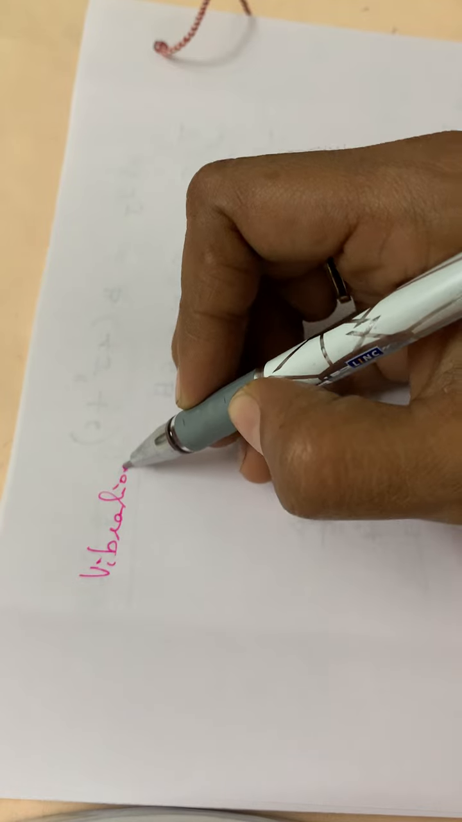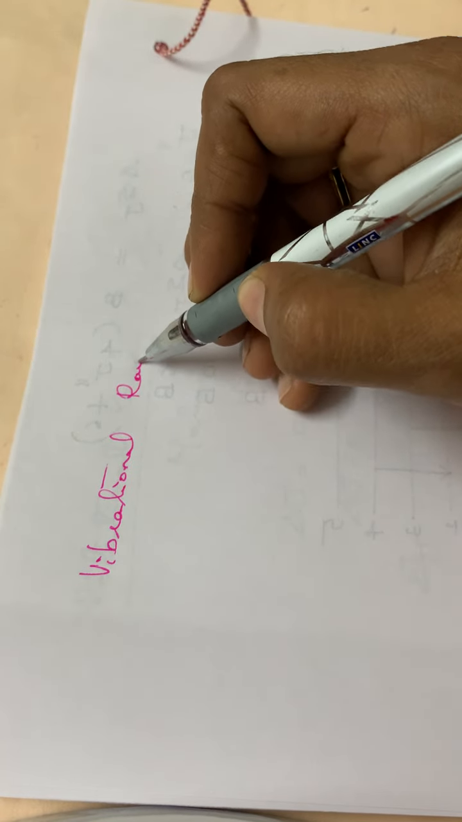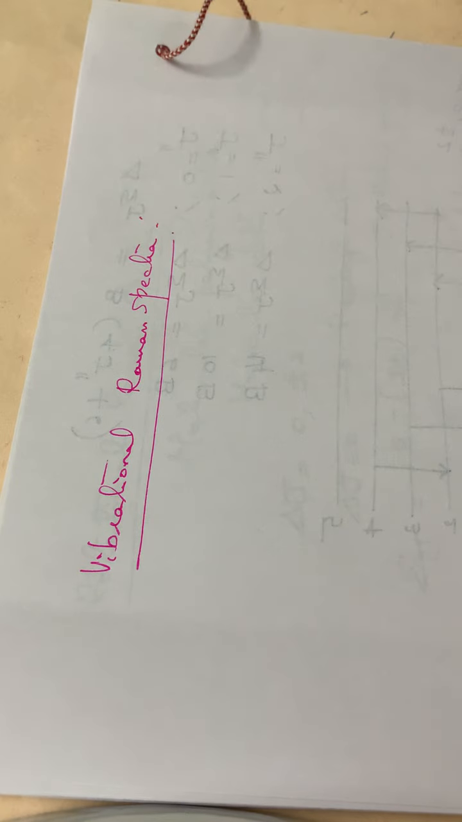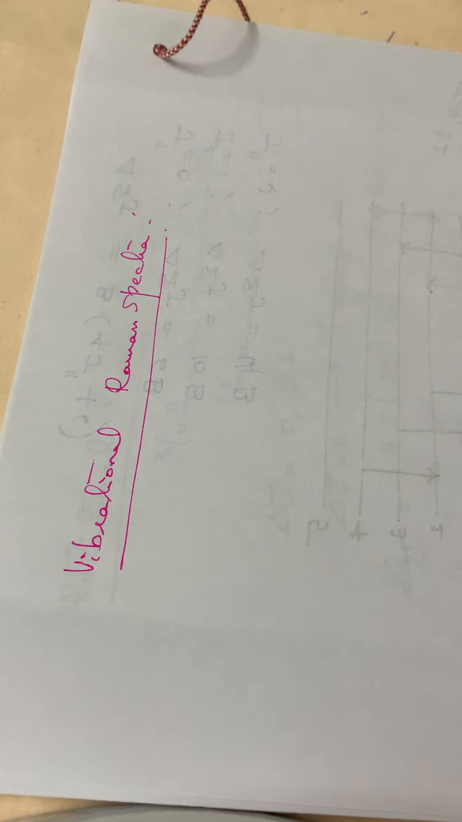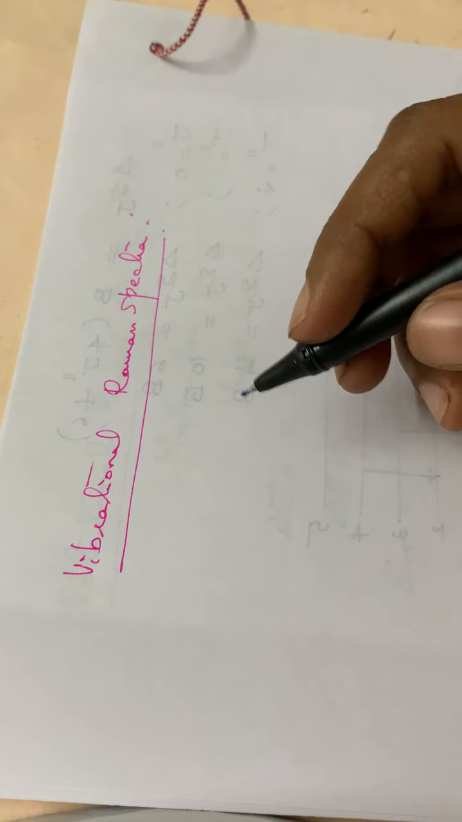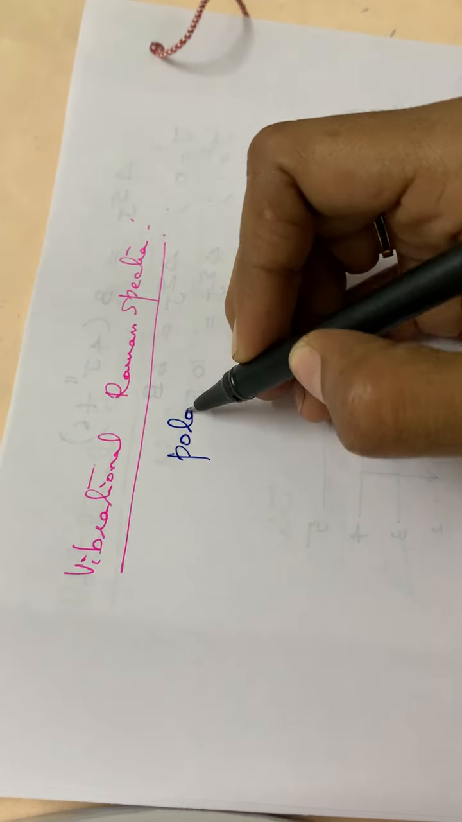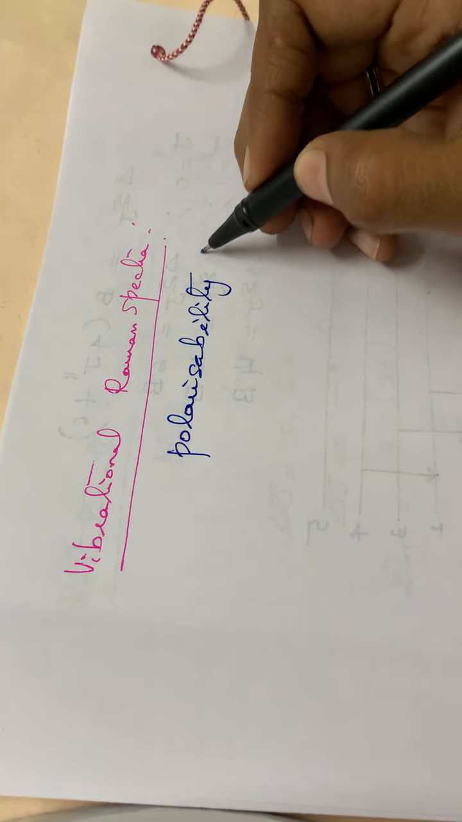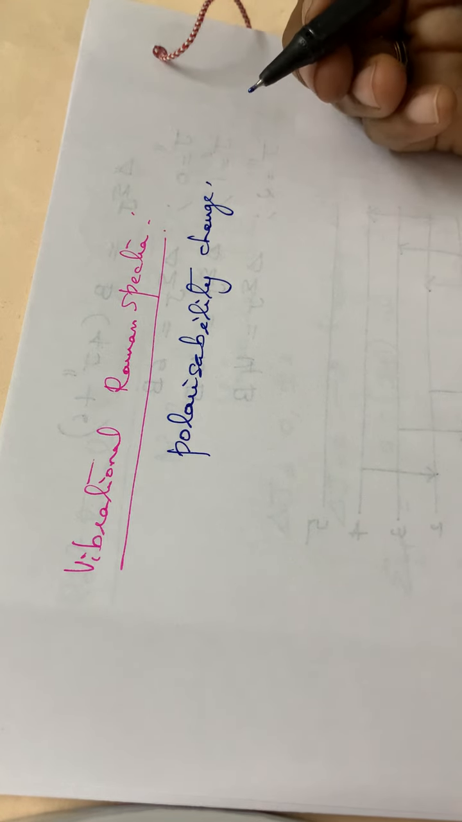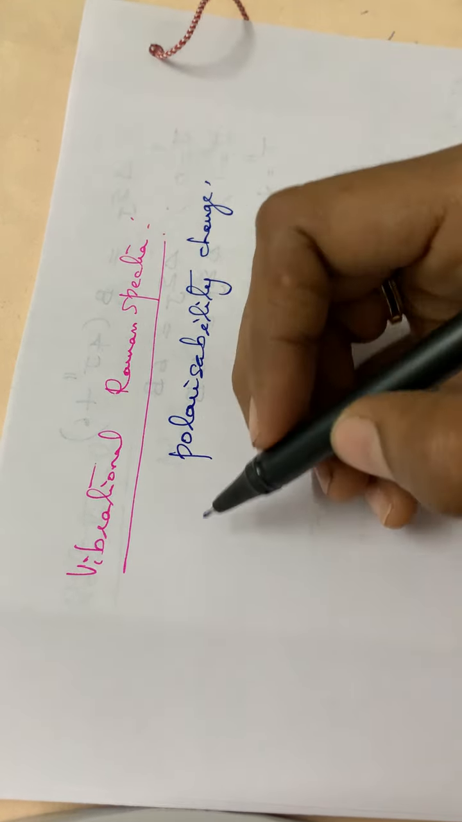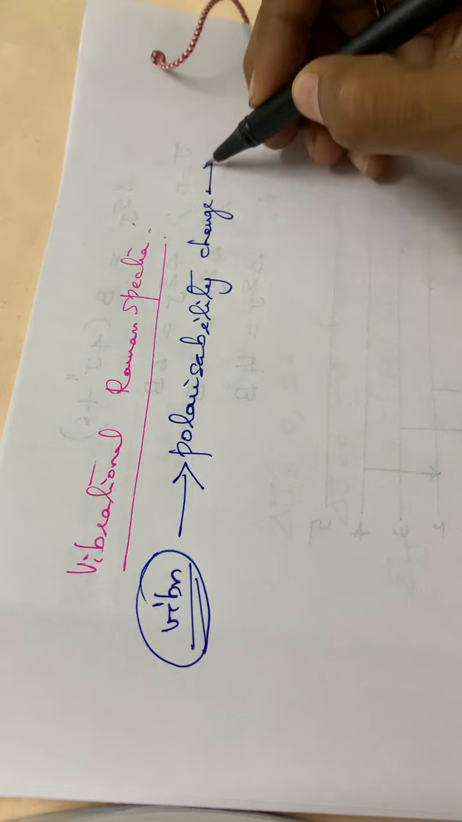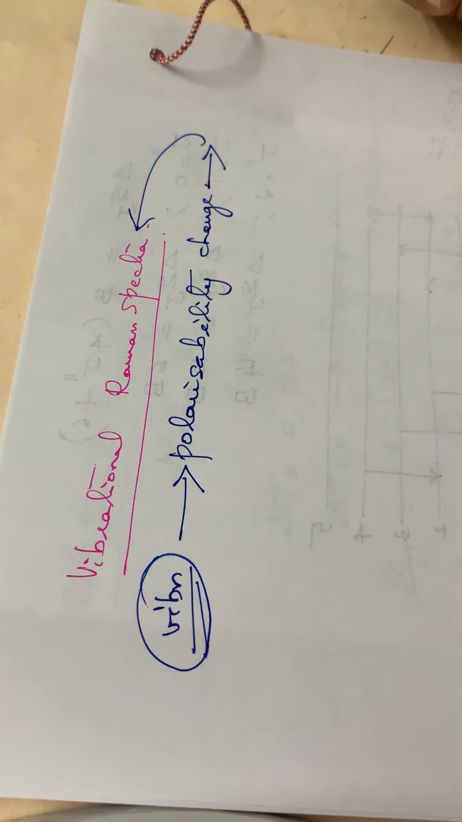Vibrational Raman spectra. See here, just as in the previous definition about the rotational Raman spectrum, here vibrational Raman spectra means it is due to the polarizability change. Raman spectra arise as a result of the polarizability change. Here also vibrational Raman spectra means it is due to the polarizability change caused by the vibration of a molecule. So as a result of vibration, a polarizability change occurs, and as a result of this, vibrational Raman spectra occurs.